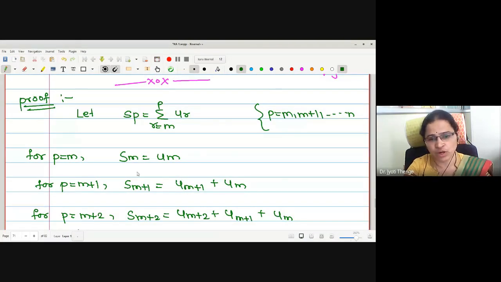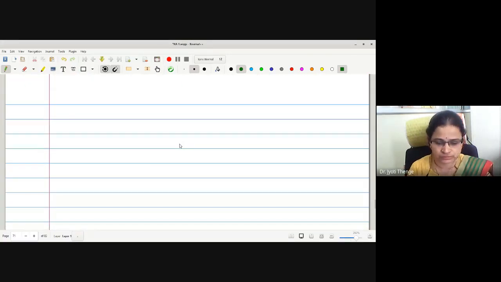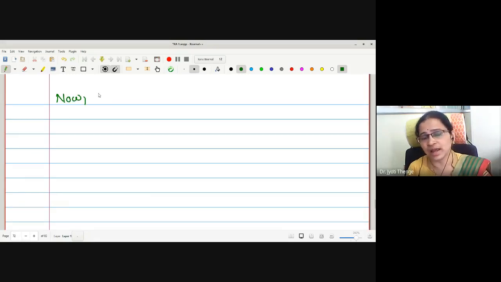This is Sm, no doubt. What is u(m+1)? This is S(m+1) minus um, but um is Sm. Therefore, u(m+1) I may write as S(m+1) minus Sm. Now we are trying to write u values in terms of S values. So for the first u value, um is Sm, no doubt, correct?